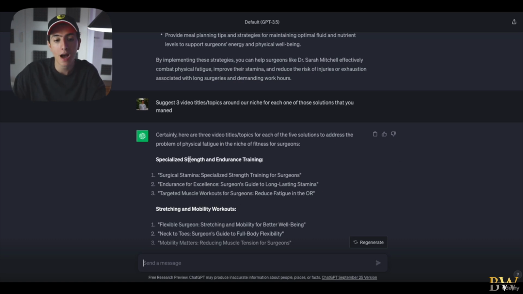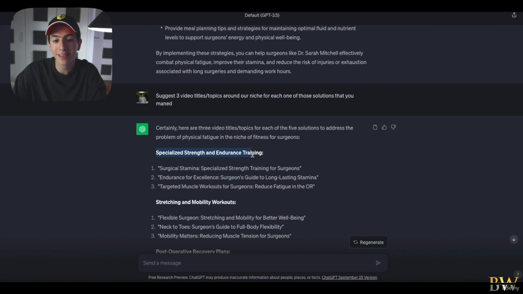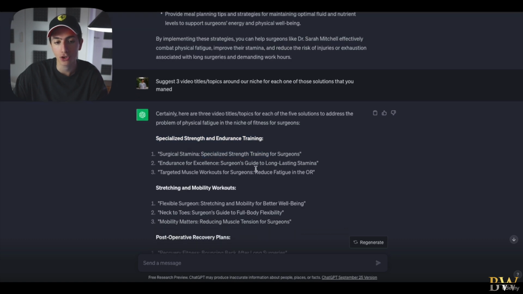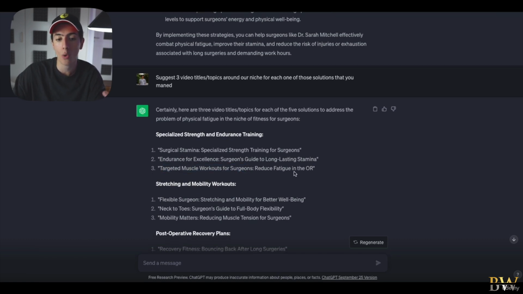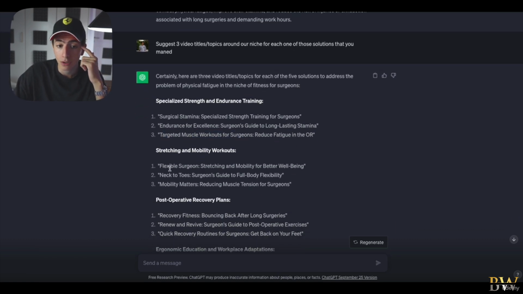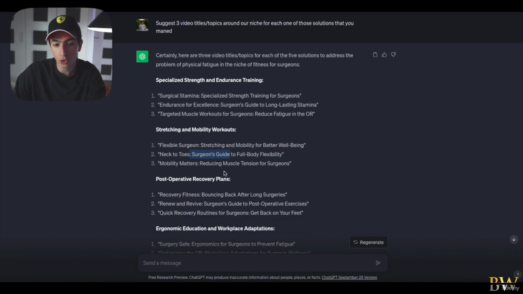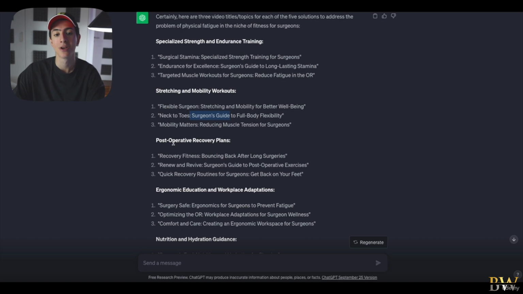So for example, around specialized strength and endurance training, we got those 3 video topics: surgical stamina, specialized strength training for surgeons; endurance for excellence, surgeon's guide to long-lasting stamina; targeted muscle workouts for surgeons, reduce fatigue in the OR. Or stretching and mobility workouts, flexible surgeons, right? Stretching and mobility for better well-being, neck to toes, surgeon's guide to full body flexibility, mobility matters, reducing muscle tension for surgeons.